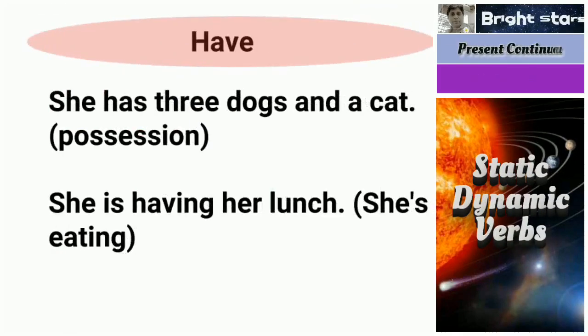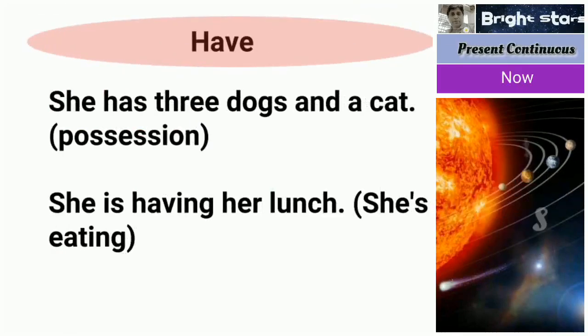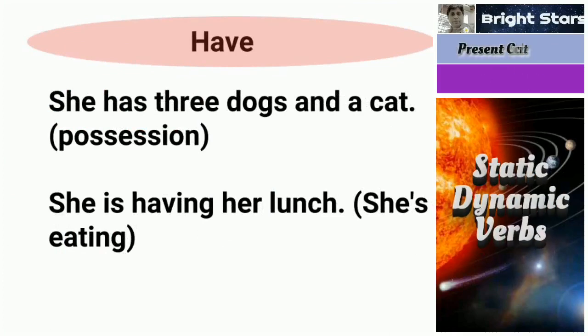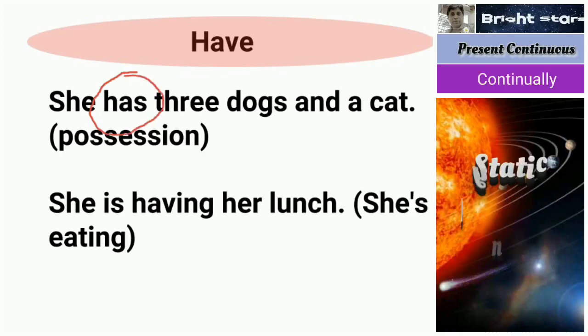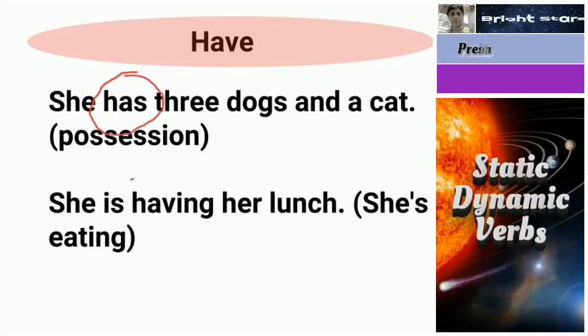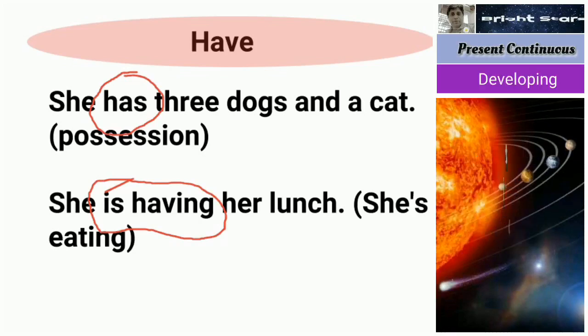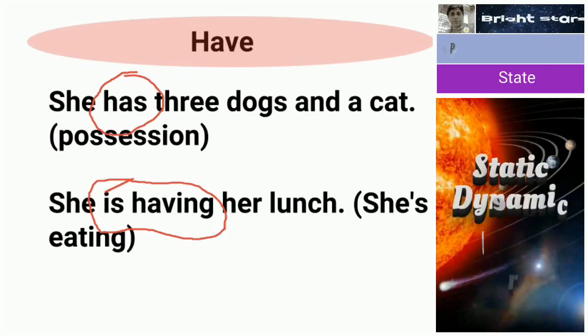So next one, she has 3 dogs and a cat. That means she possesses. So here you see, has, we are using it as a static verb. Same is having. I am having fever, I am having a box, I am having a pen is wrong.